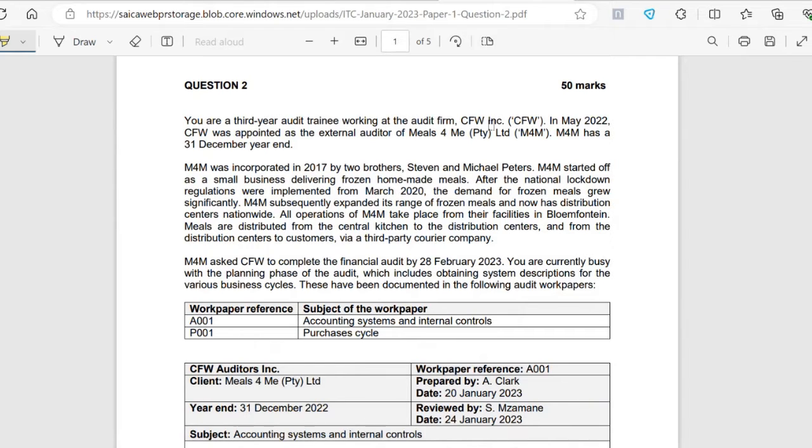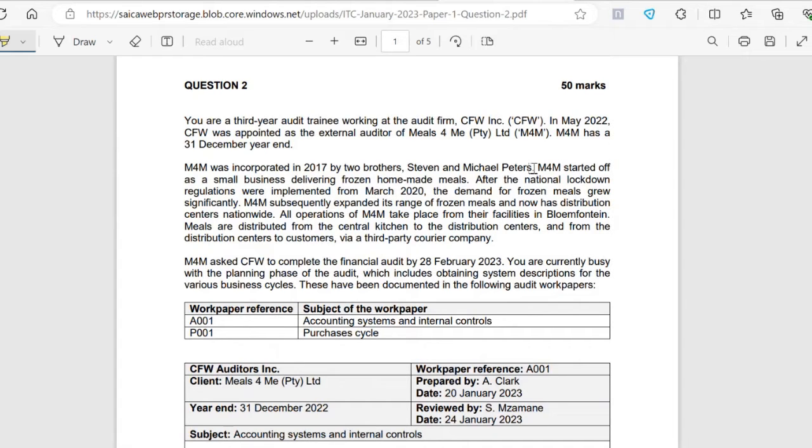However, looking at the background information assists us as well to understand the entity, to understand who works at the entity, what their roles are, etc., because it would be relevant to the cycle as well. You'll see later in a bit. So let's jump into the information. You are a third-year audit trainee working at the audit firm CFW Inc. In May 2022, CFW was appointed as the external auditor of Meals for Me Limited. Here, M4M. So M4M has a 31st December year end. M4M was incorporated in 2017 by two brothers, Stephen and Michael Peters.